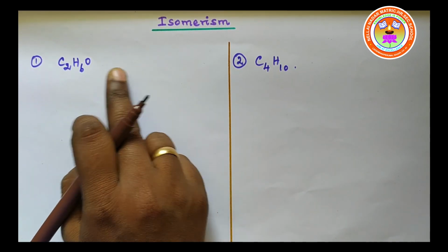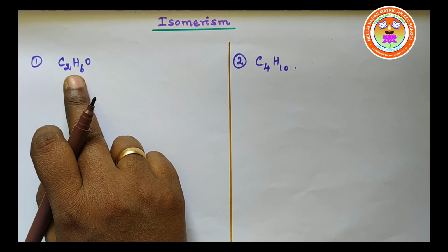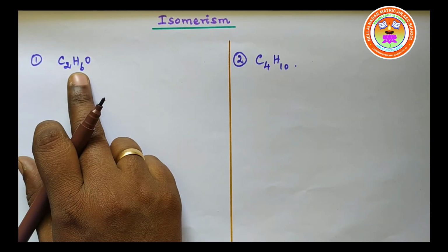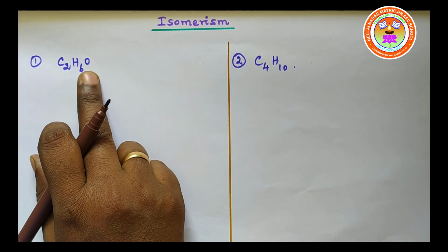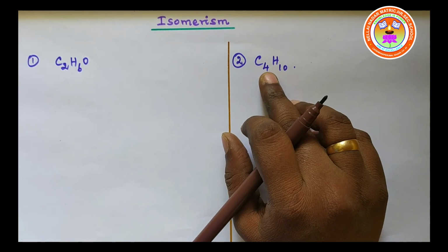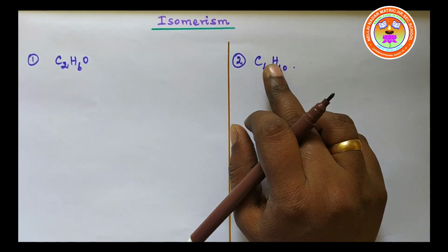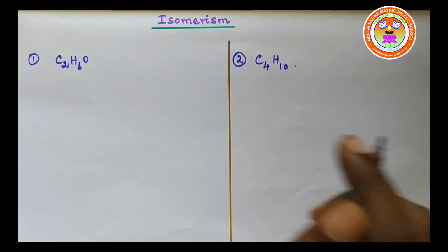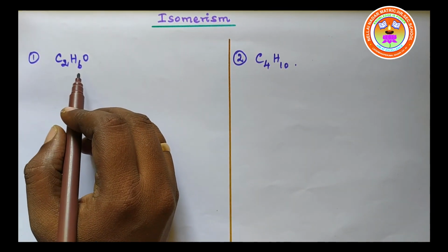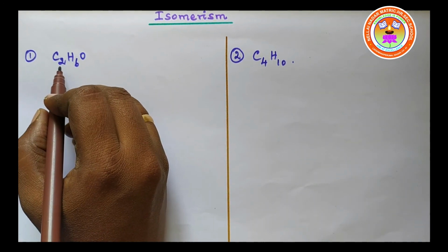The compounds having the first formula must have 2 carbon atoms, 6 hydrogen atoms and 1 oxygen atom. The compounds having the second formula must have 4 carbon atoms and 10 hydrogen atoms.